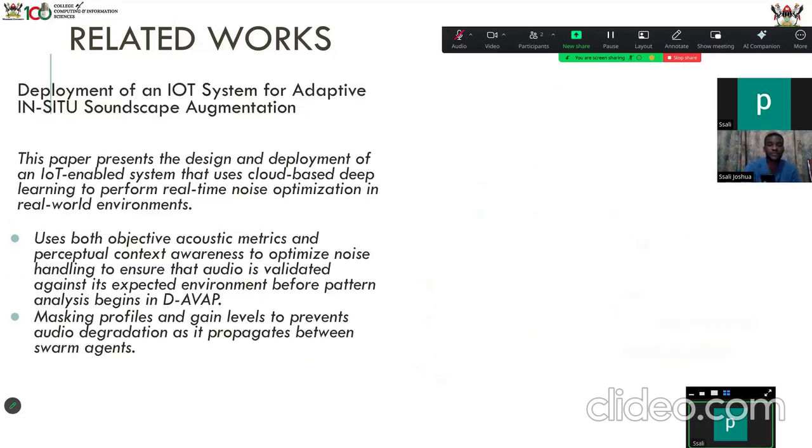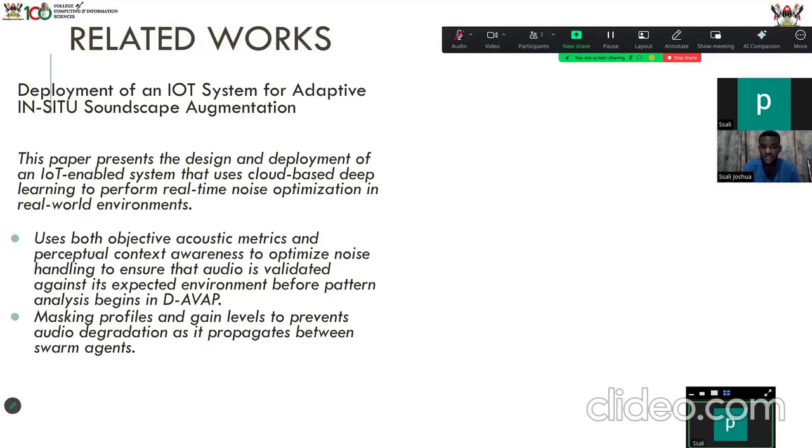Yeah, then the data can be sent to the server. Then we also have the deployment of an IoT system for adaptive in situ soundscape augmentation. So the paper presents the design and deployment of an IoT-enabled system that uses cloud-based deep learning to perform real-time noise optimization in real-world environments. So this uses both objective acoustic metrics and perceptual context awareness to optimize noise handling to ensure that audio is